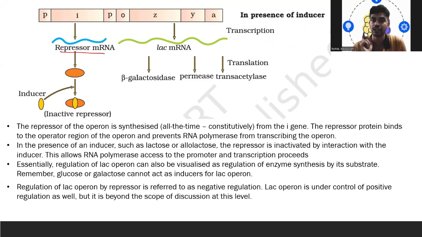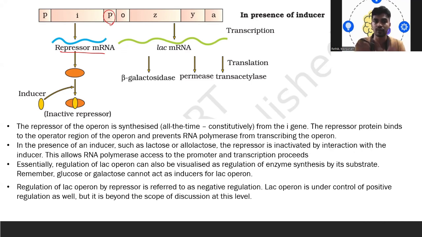In the presence of inducer, what happens? Now the inducer will come and bind to the repressor and make the repressor inactive. As a result, this will allow the RNA polymerase to access the promoter, and the transcription process will take place.